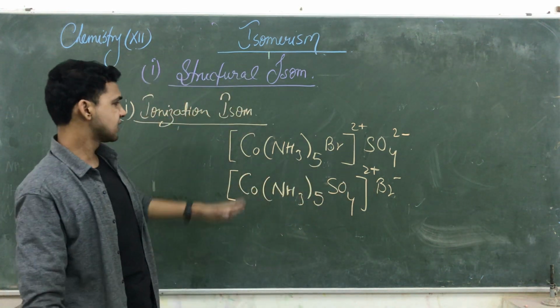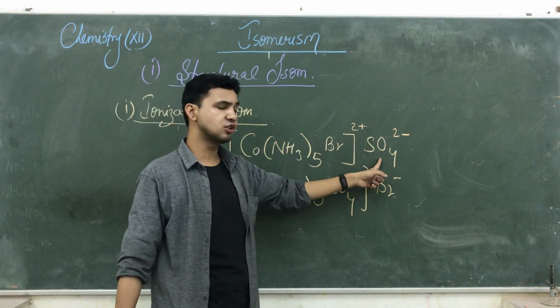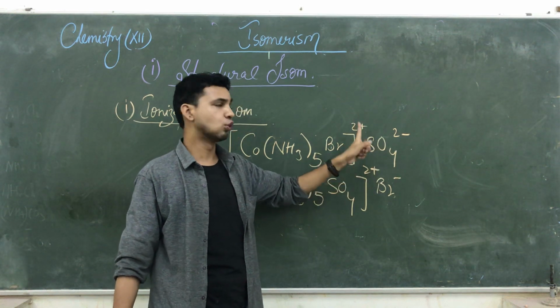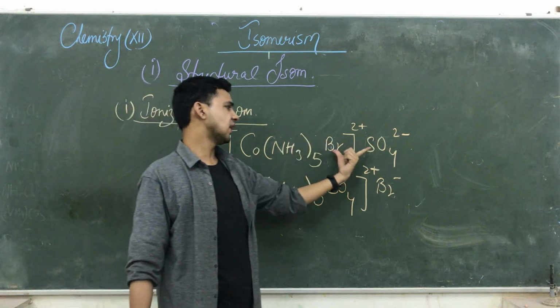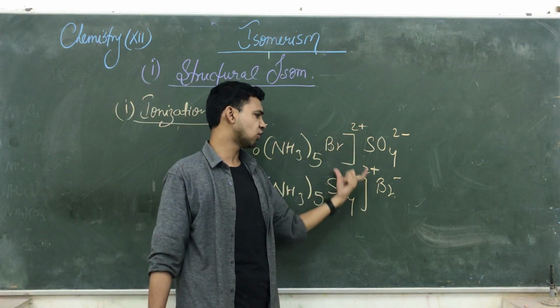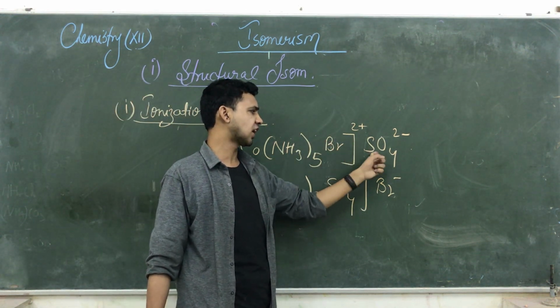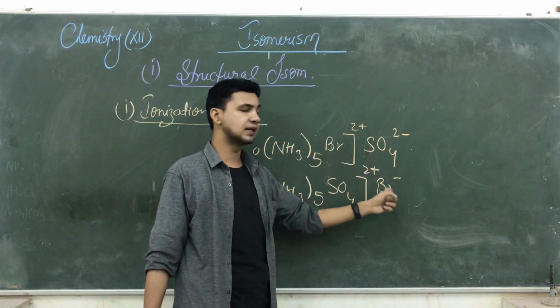But look here, guys. Here is the arrangement of the counter ion. You know this is known as the counter ion, and those inside the bracket are known as ligands. They differ only in the arrangement between counter ions and ligands.